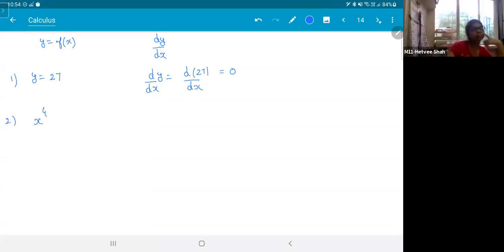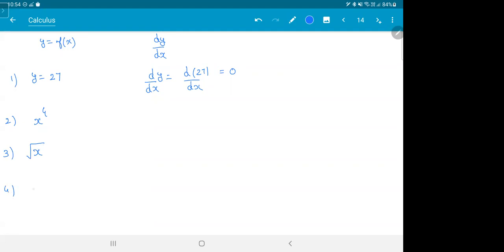X power 4. Now try. Get them. Root x. X power minus 3 by 2. X power minus 7 by... The second one is what? X power n formula. Get them.